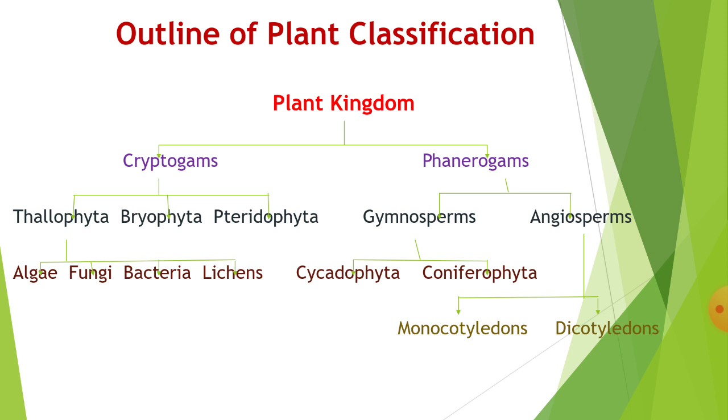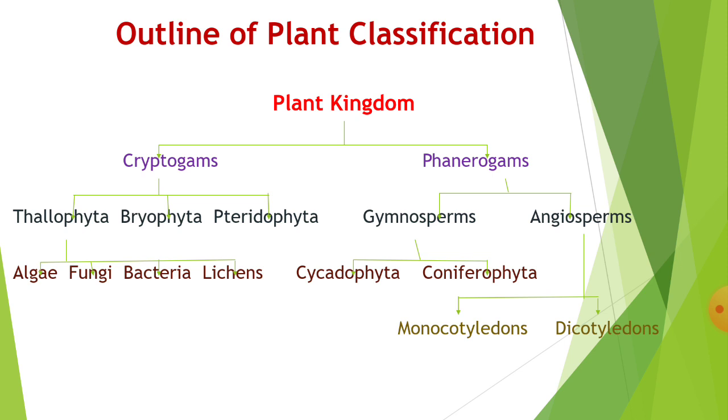In phanerogams, the reproductive organs or gametes are large and can be seen by the eyes. So this is the basic difference between cryptogams and phanerogams. Some people also call cryptogams non-flowering plants and phanerogams flowering plants. So you may also say that.